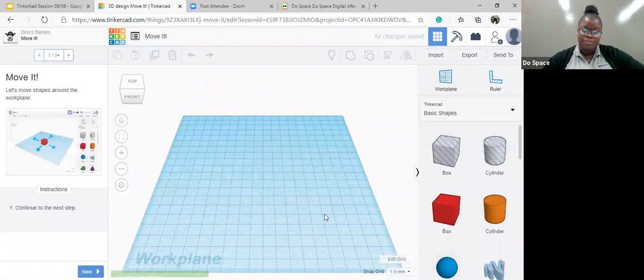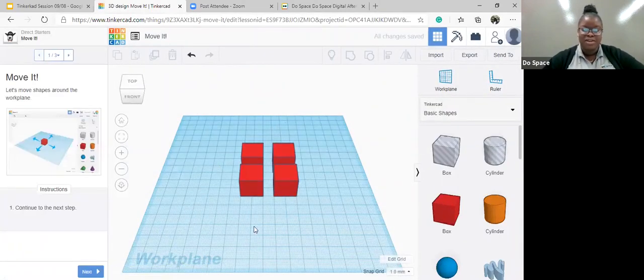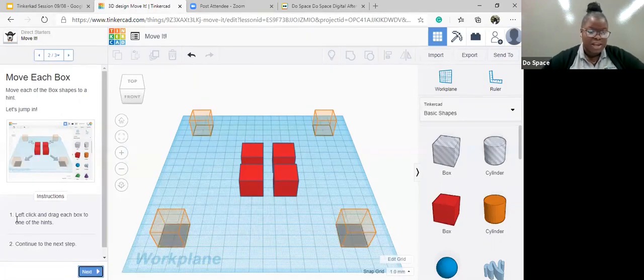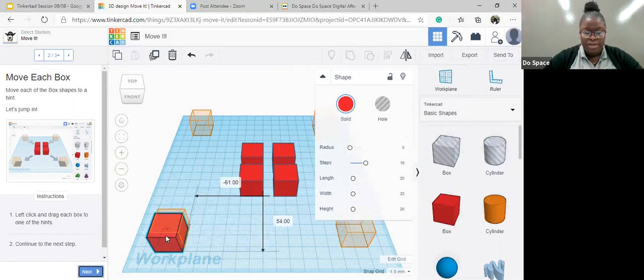Okay. The next thing to do is to learn how to move our objects and shapes. So left click and drag each box to one of the hints. This is kind of the same thing that we did when we moved our box from the right hand to the work plane. So what I'm gonna do is click and drag right here. Make sure it fits into the hint.